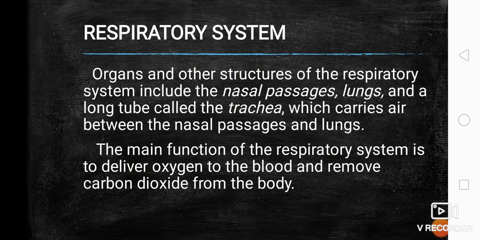From the word respiration, it is how the exchange of gases between our body and our environment happens. The organs and other structures of the respiratory system include the nasal passages, or the part of our nose, the lungs, and the long tube, the trachea, which carries air between the nasal passages and the lungs. The main function of the respiratory system is to deliver oxygen to the blood and remove carbon dioxide from the body.